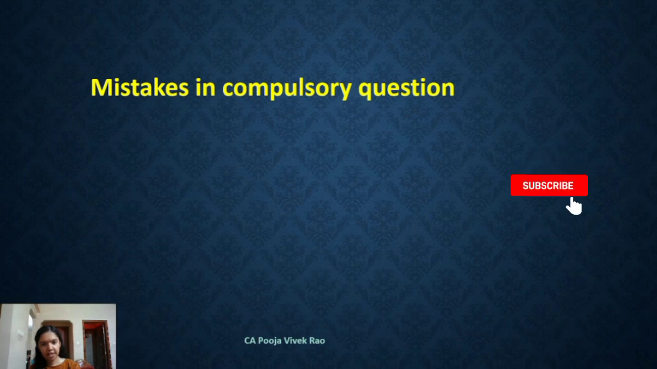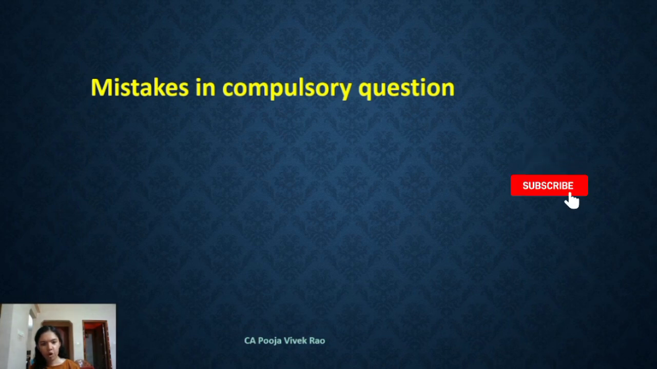Now let's see the third error noticed in this compulsory question. Students generally make a mistake in computing the blocked credit. So the exam tip here is, be careful while computing the ITC. Certain credits like motor vehicles, personal consumption, etc. are blocked under section 17(5) of the CGST Act. Students often wrongly include these in eligible ITC.